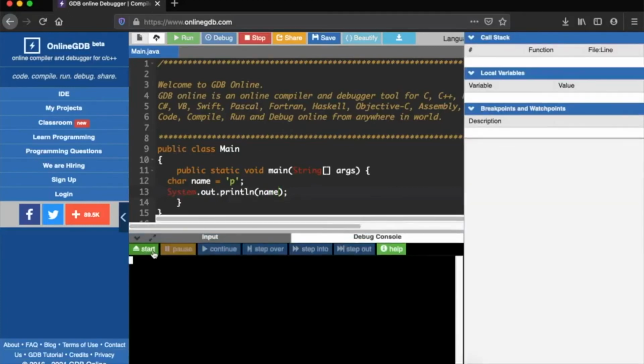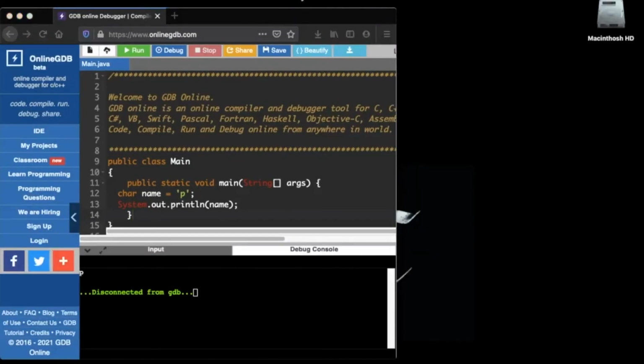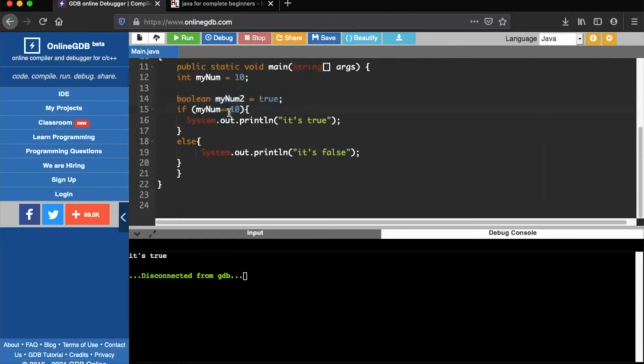So my output would be p, and let us check for the boolean case at last and end the program today. So here we check the boolean condition also. Here I'm invoking my number to be 10 and boolean my num2 equals true, and I'm going to compare the number with 10 and I'm going to call it true, and else if it is false.